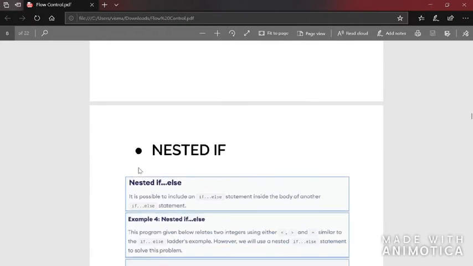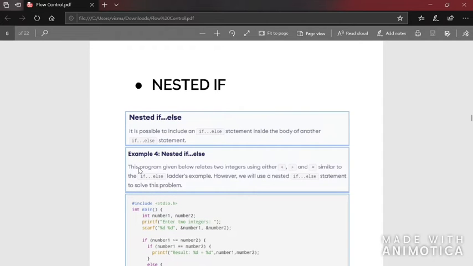Now let's see what is nested if. So we saw if else, and else if ladder. Now we are going to see nested if. The normal if is: in parentheses we put our condition, and then we put curly brackets. Inside the curly brackets we write the statement which has to be executed if the condition is true.